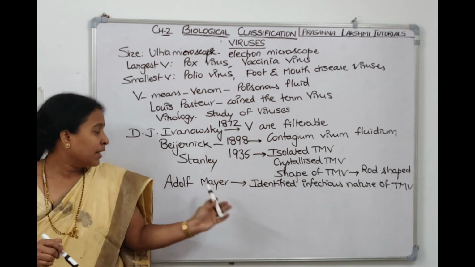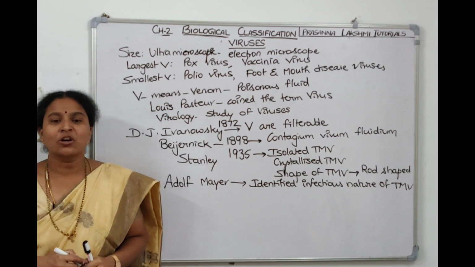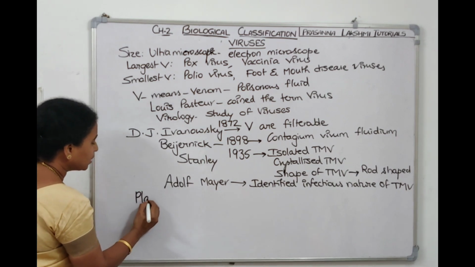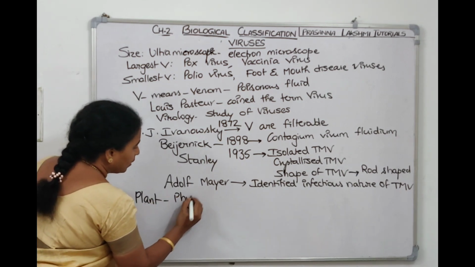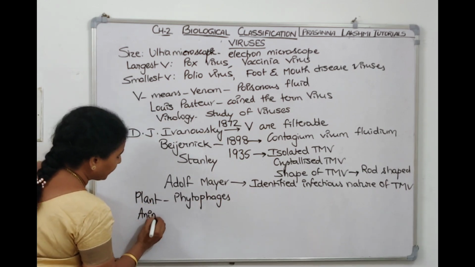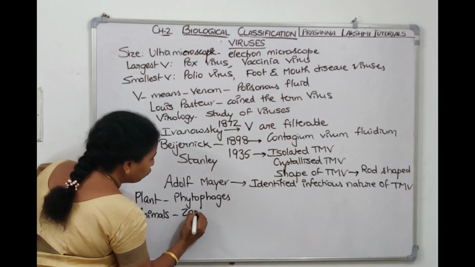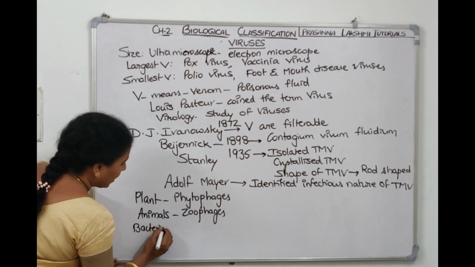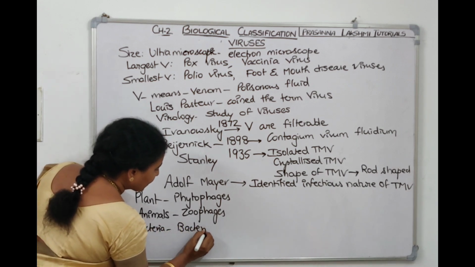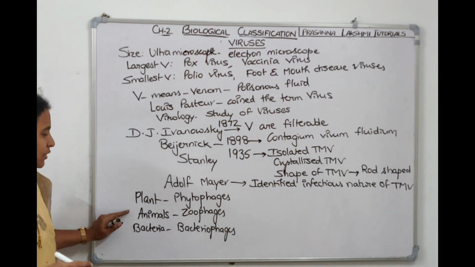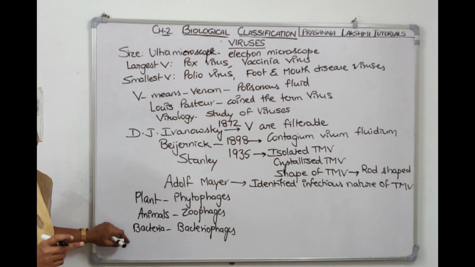It is rod shaped. Then Adolf Mayer identified the infectious nature of tobacco mosaic virus. The viruses which infect plants are called phytophages. The viruses which infect animals are called zoophages. The viruses which infect bacteria are called bacteriophages. The viruses which infect cyanobacteria are called cyanophages.